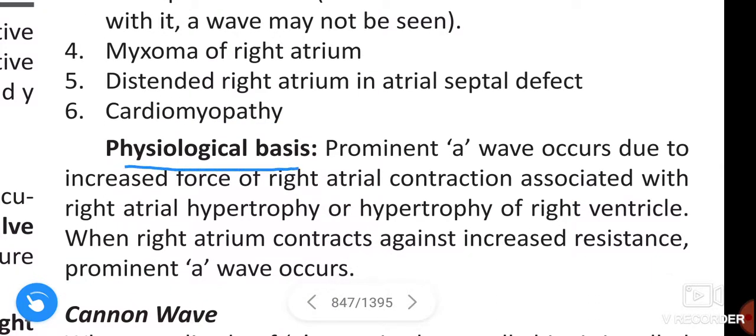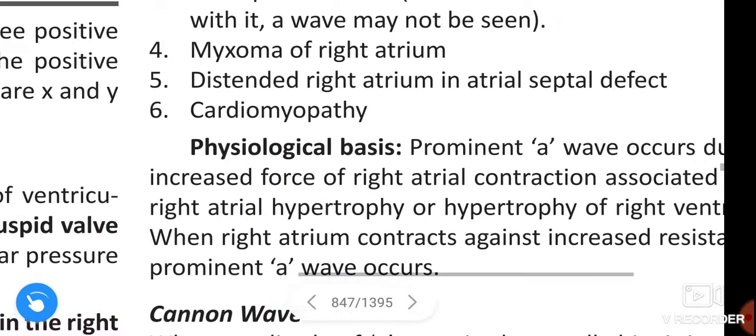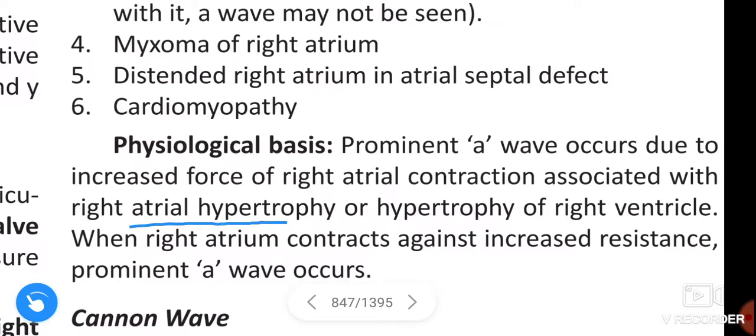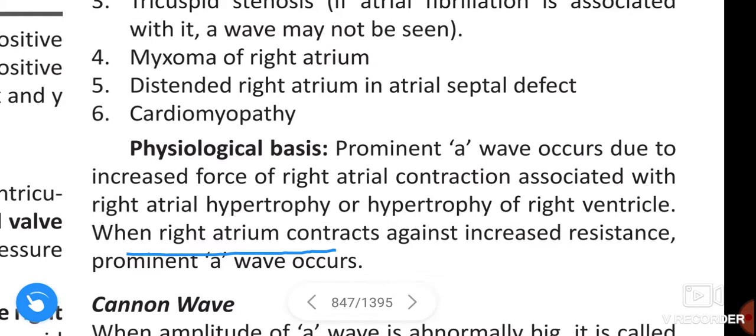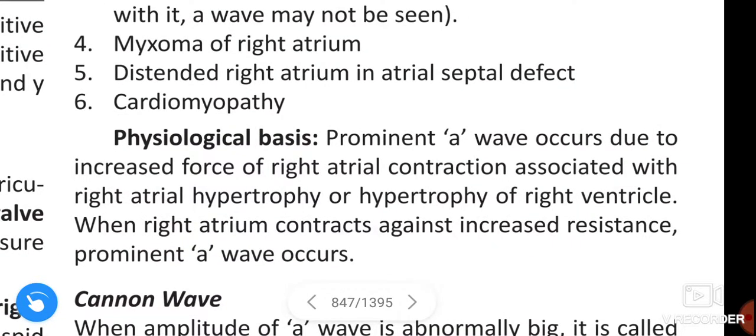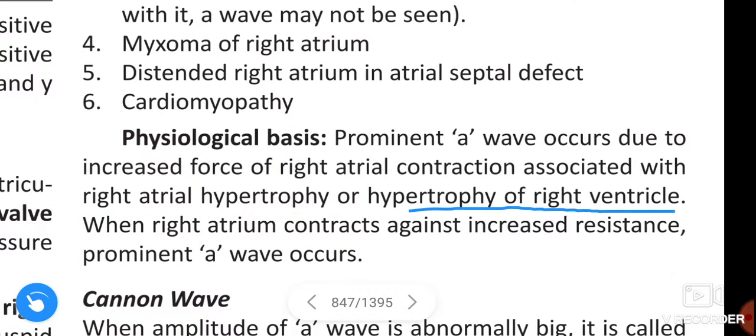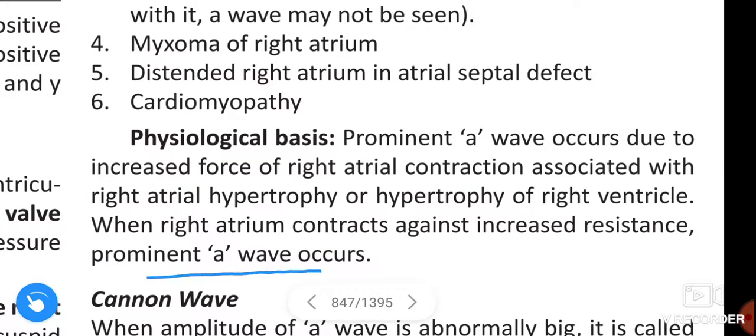Physiological basis: prominent A wave occurs due to increased force of right atrial contraction associated with right atrial hypertrophy or hypertrophy of right ventricle. When the right atrium contracts against increased resistance, a prominent A wave occurs.